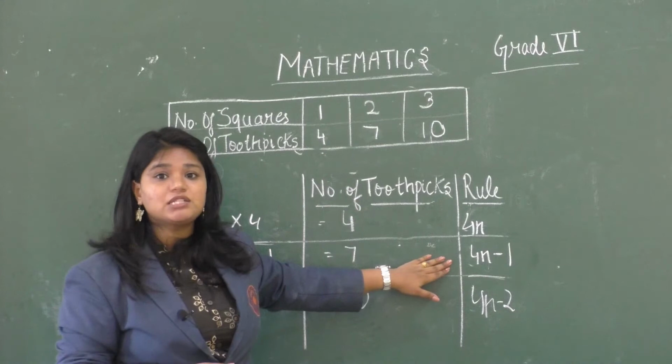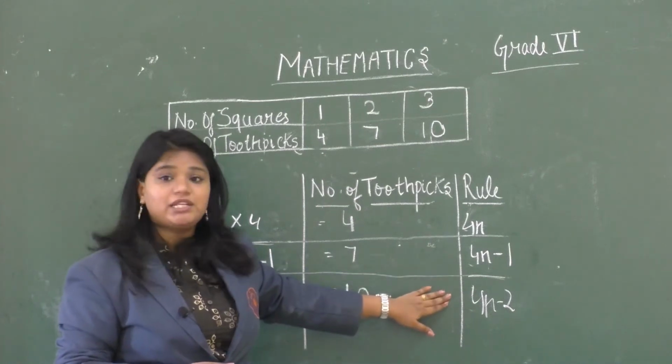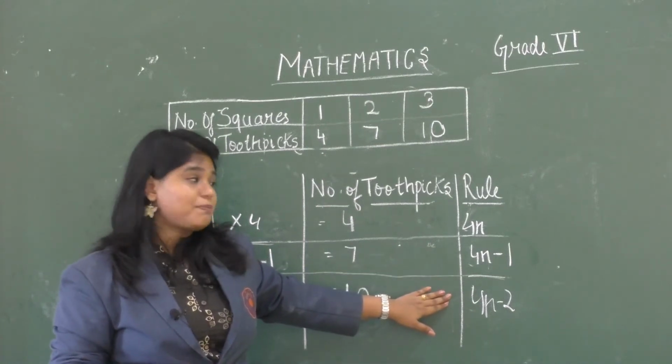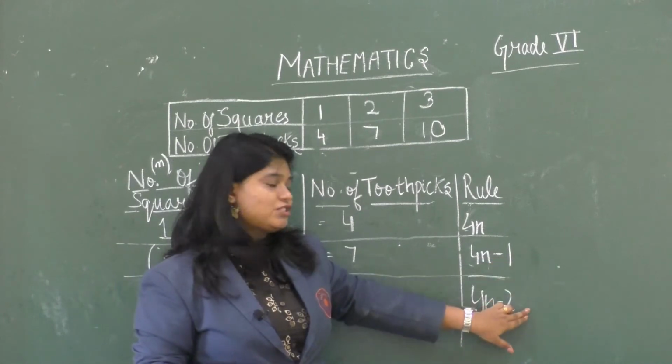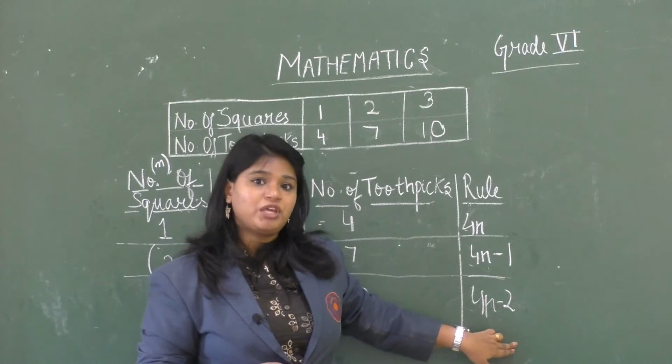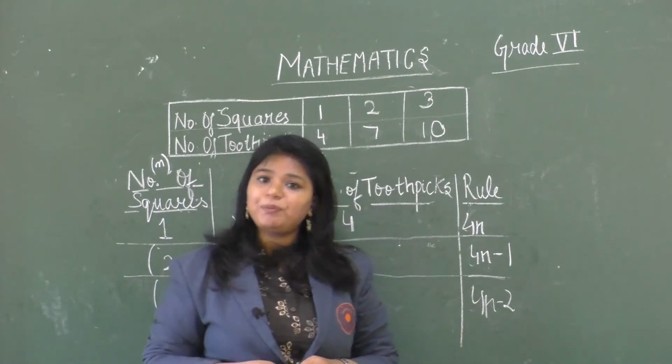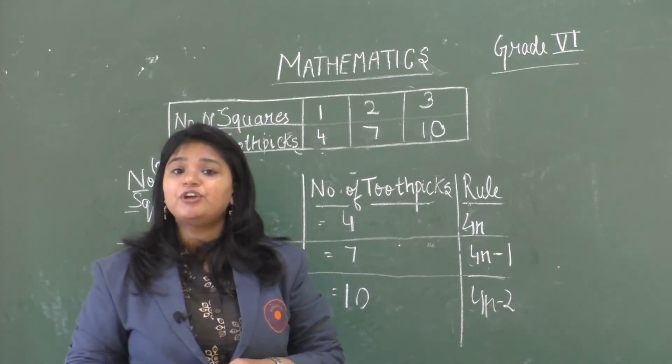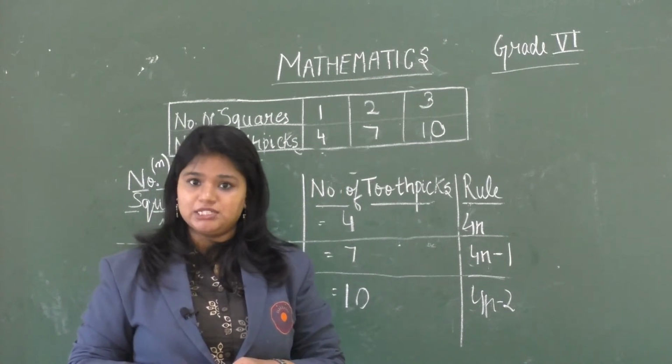Then it is 4n minus 1. Then it is 4n minus 2. So there is a pattern. First it is 1 and then 2. Now the next number will be 4n minus 3. So yes, there are a few patterns which have the pattern in the rule generated.